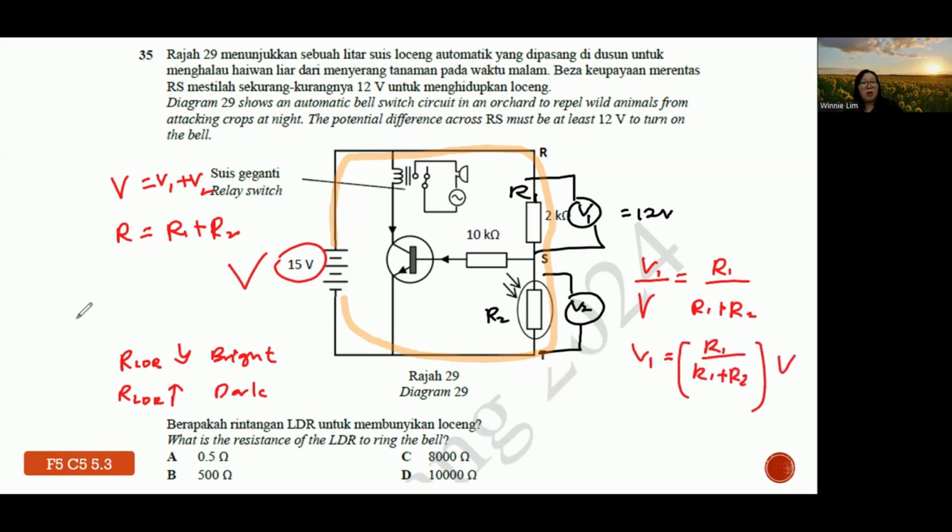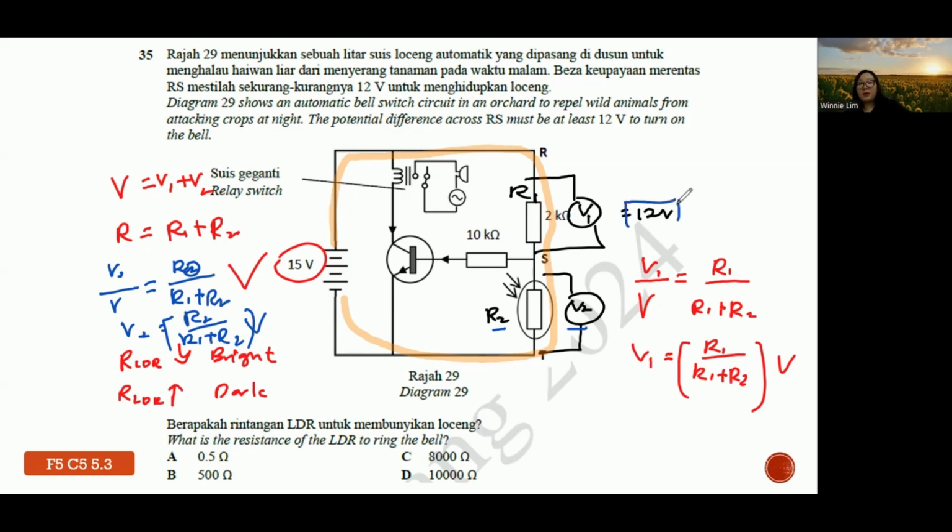Or if I want V2, the idea is similar: V2 over total V equals R2 over total R. So everything is the same. Just that when the V is 2, my R is 2, that's it. But the bottom is total, V is total. So this is the equation for you to do the calculation.